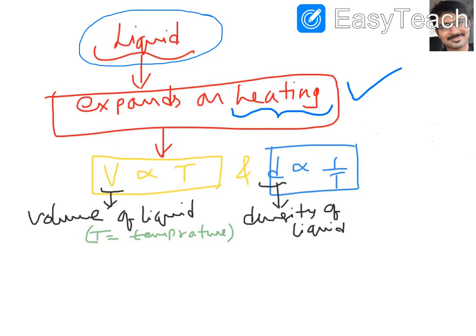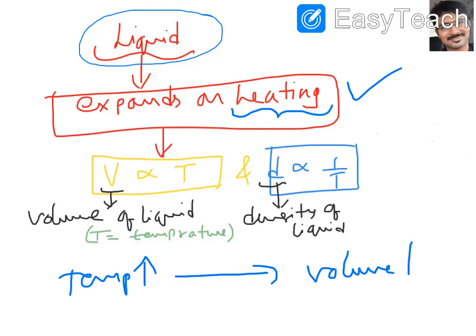Now coming to how the volume of a liquid depends on temperature. Generally for any liquid, if you increase the temperature, automatically the volume also will increase.